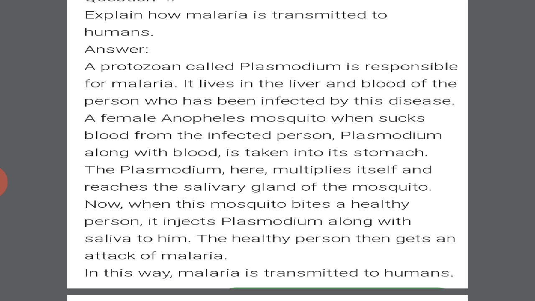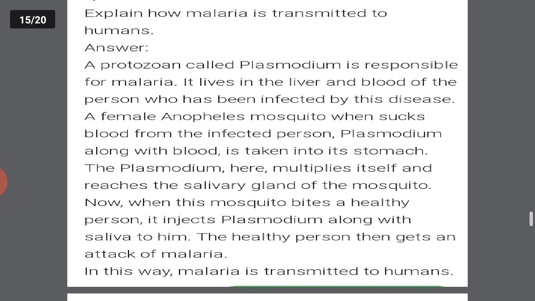Now, when this mosquito bites a healthy person, it injects Plasmodium along with saliva to him. The healthy person then gets an attack of malaria. In this way, malaria is transmitted to humans. In very simple words, if a female Anopheles mosquito bites a person who is already suffering from malaria, and then that same mosquito bites another healthy person, it can be transmitted to that other person also.